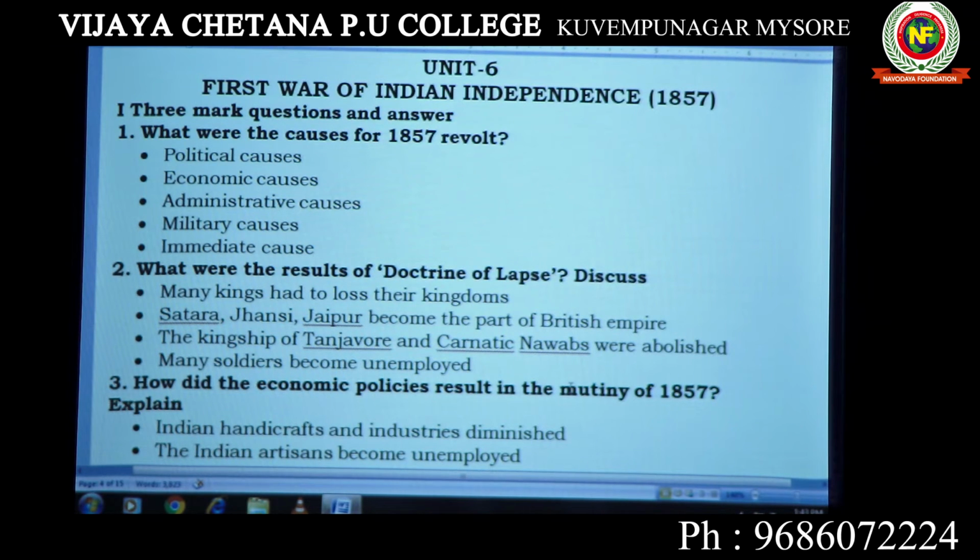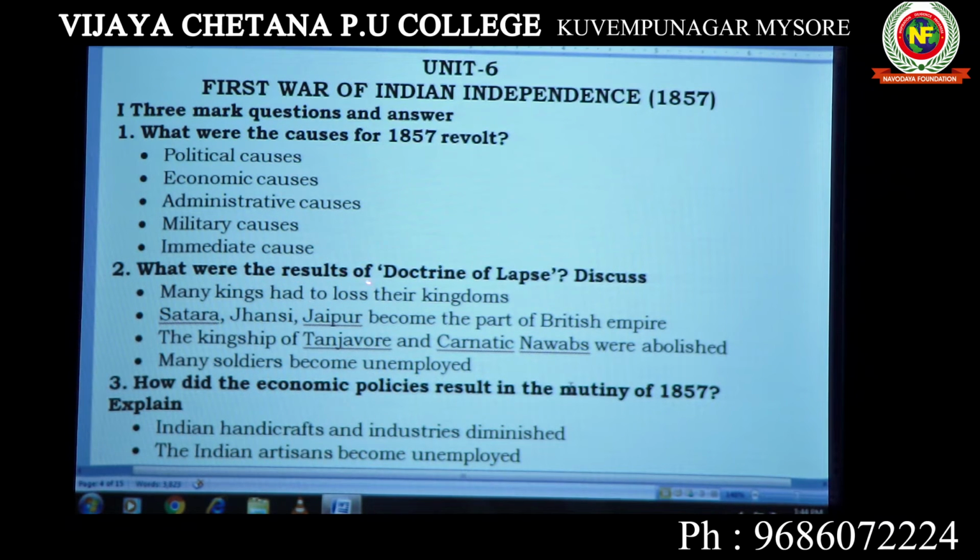If it is asked for 3 marks, they extend the question, telling you to explain any one, then you have to explain any one of these. So you write the causes first, then you explain any one of these reasons, causes.